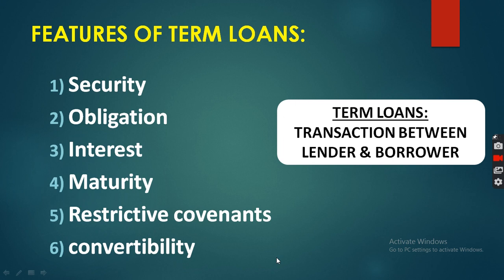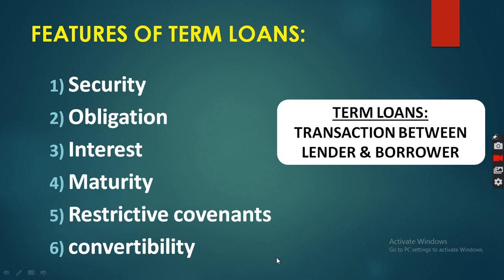Then the features of the term loan. We are going to discuss the features of the term loan. So the meaning is clear. You have to write about the loan: that there is a transaction between lenders and borrowers. A term loan is a medium term source of finance. Whenever a company needs finance, at that time the company takes a borrowed amount from the bank. So it is a secured loan. A term loan is also known as a secured loan.